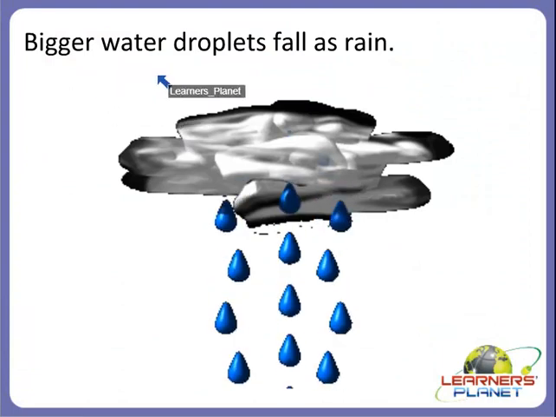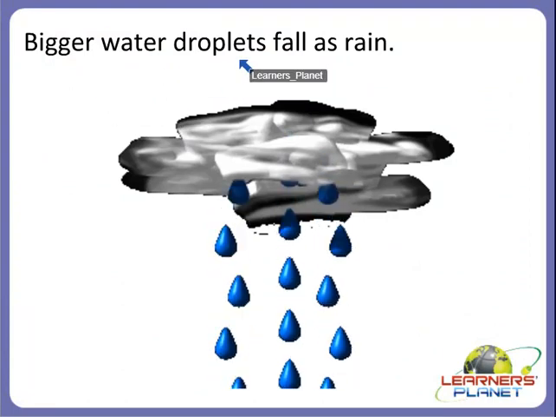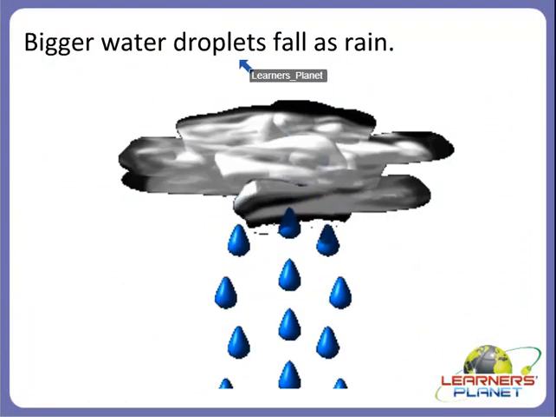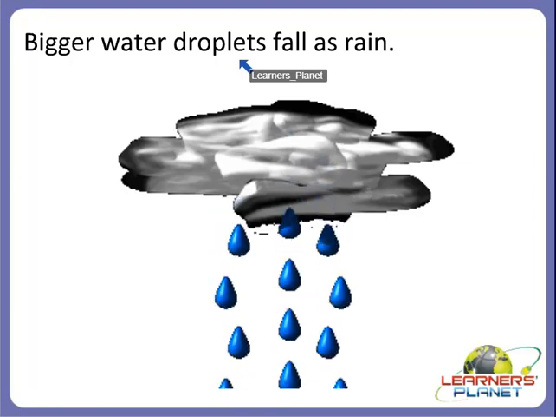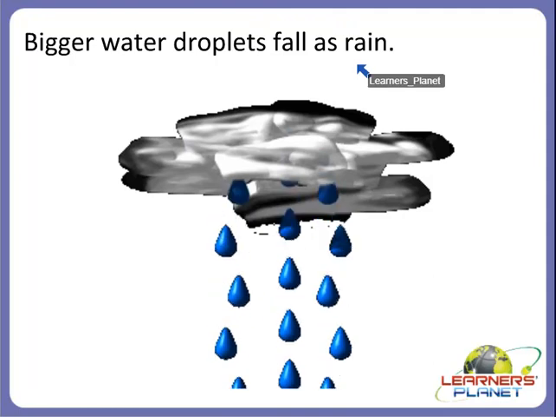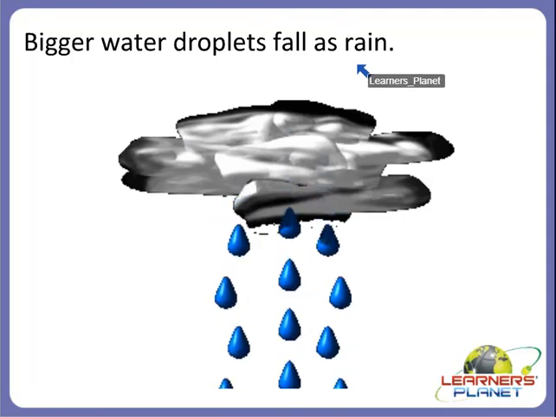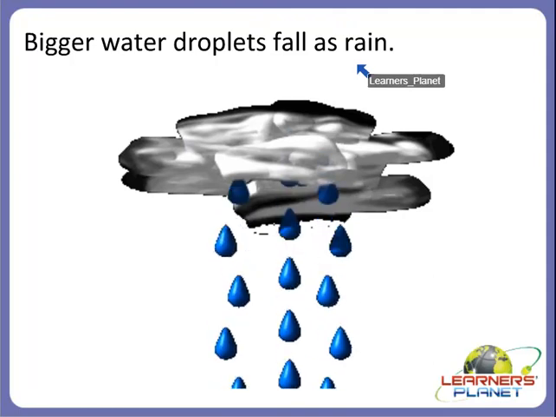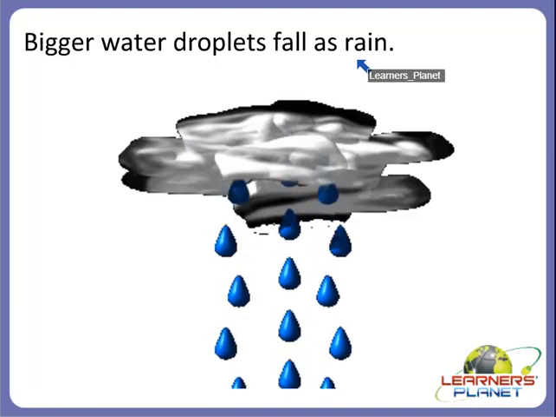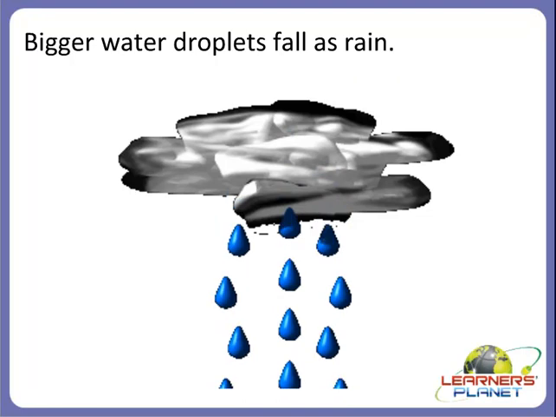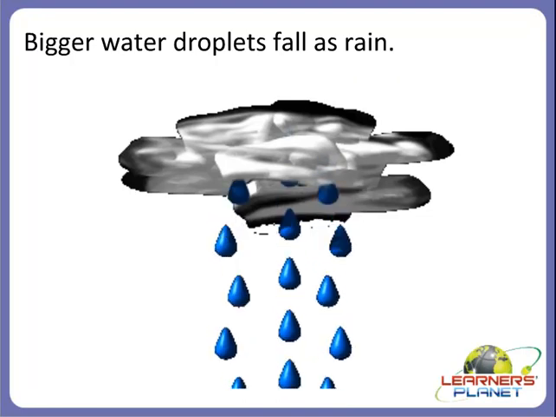And then bigger water droplets in the cloud, when they are not able to stay in the clouds, fall as rain, right? We studied this in the previous session, right? So bigger water droplets in the cloud fall as rain, right?